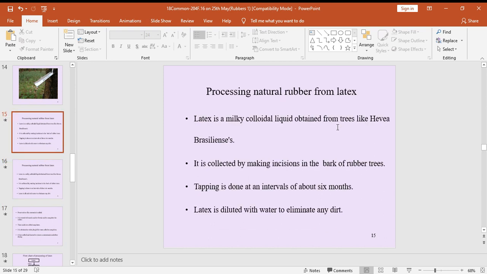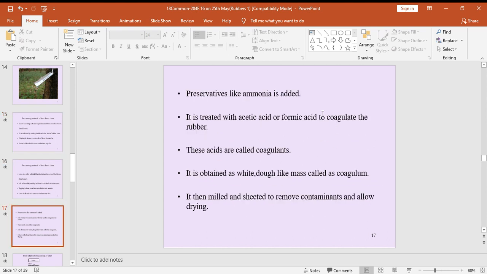Okay, so this is the same slide. I'm jumping to another slide. So here, we already added some water. After adding water, after removing the dirty material, we can add some chemicals like ammonia. Why? Because ammonia is a preservative. So a preservative like ammonia is added to that diluted latex.